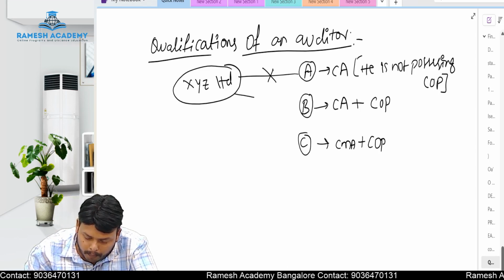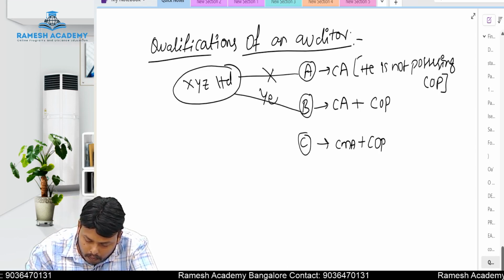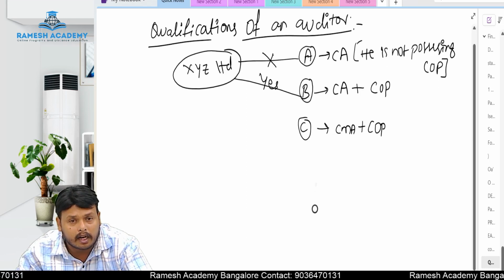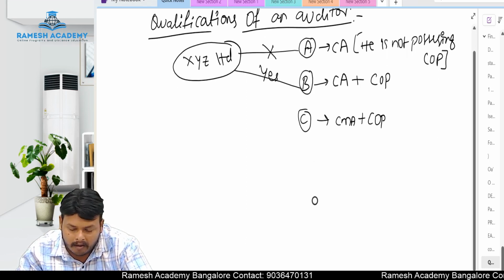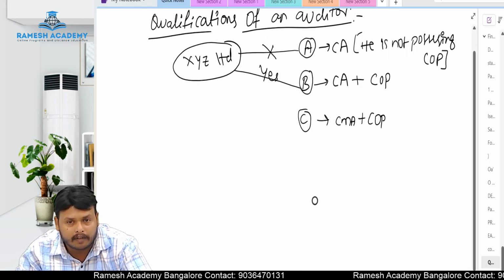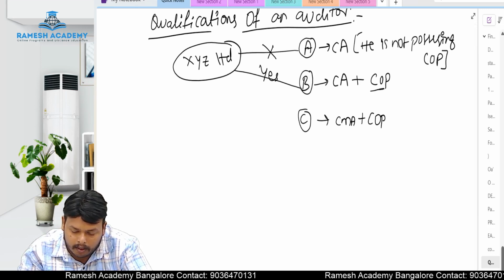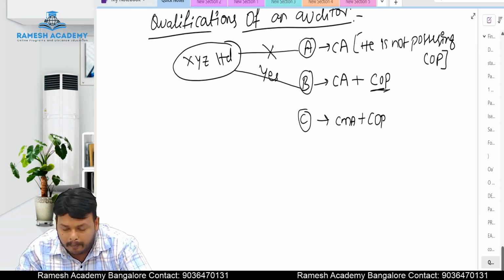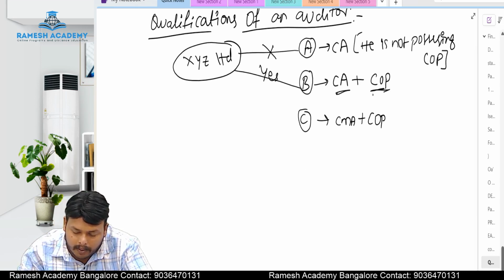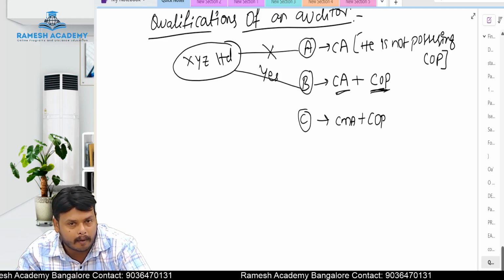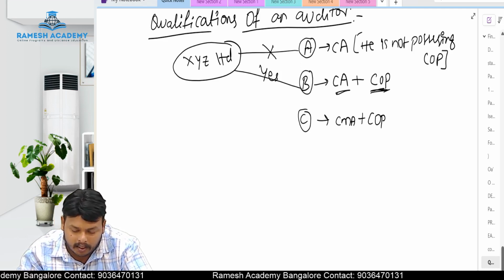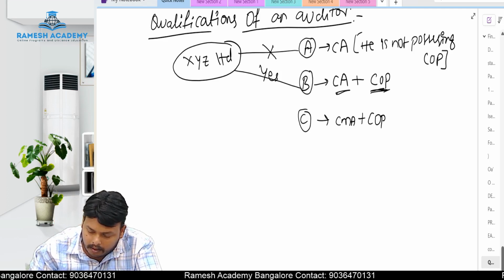Then what about B? Yes, B can be appointed as the auditor of XYZ Limited. Why? Because B is a qualified chartered accountant as well as holding a certificate of practice. A person who is a qualified chartered accountant plus holding a certificate of practice can be appointed as an auditor. Which auditor? Statutory auditor.